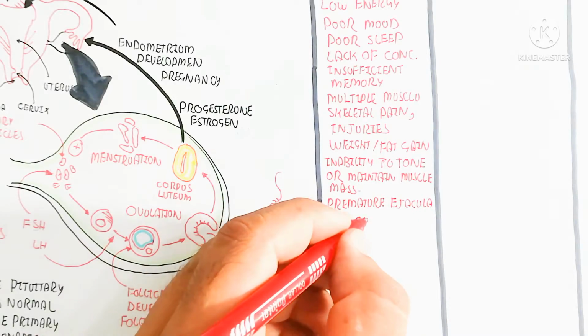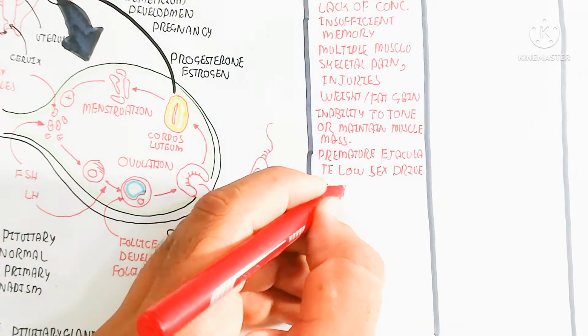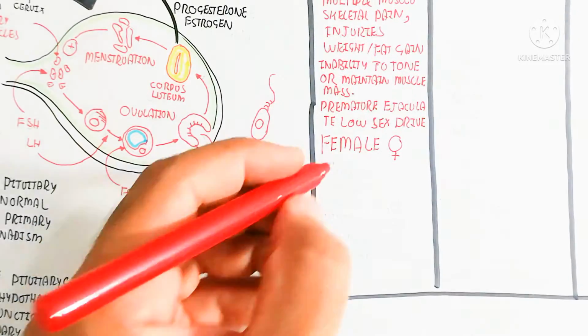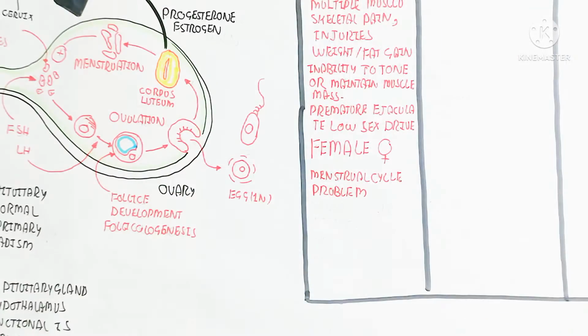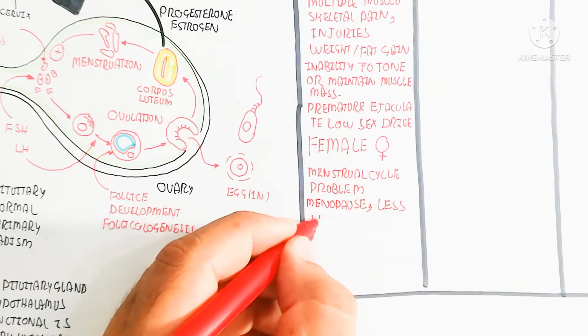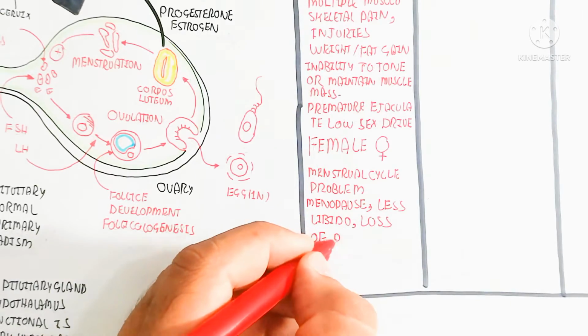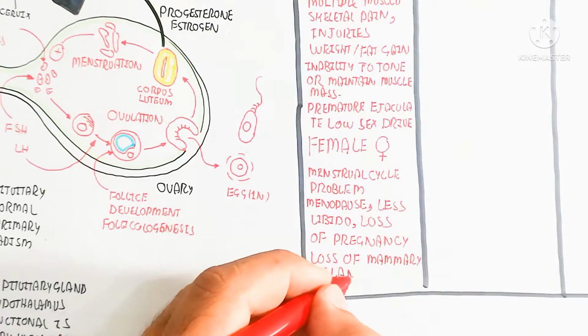For female we will discuss also less libido and menstrual cycle problems, menopause, loss of pregnancy, and loss of mammary gland. So in this way all these symptoms we can identify phenotypically, while on the other hand we will discuss the reasons.